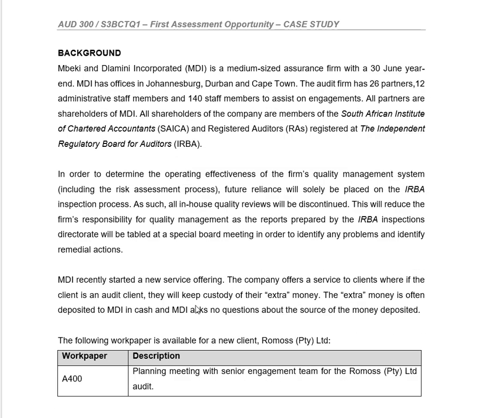And then we go down, while we're still on the background, to information regarding them doing a new service offering, which is to keep extra money for their clients. I already discussed that what was wrong was that they cannot keep the extra money. They do not know the source where it's coming from. And how do we know they don't know where it's coming from? It's because they've said that they do not ask their clients where they got the money from, which becomes our concern. So this takes us to the end of the background information which we needed to respond to.